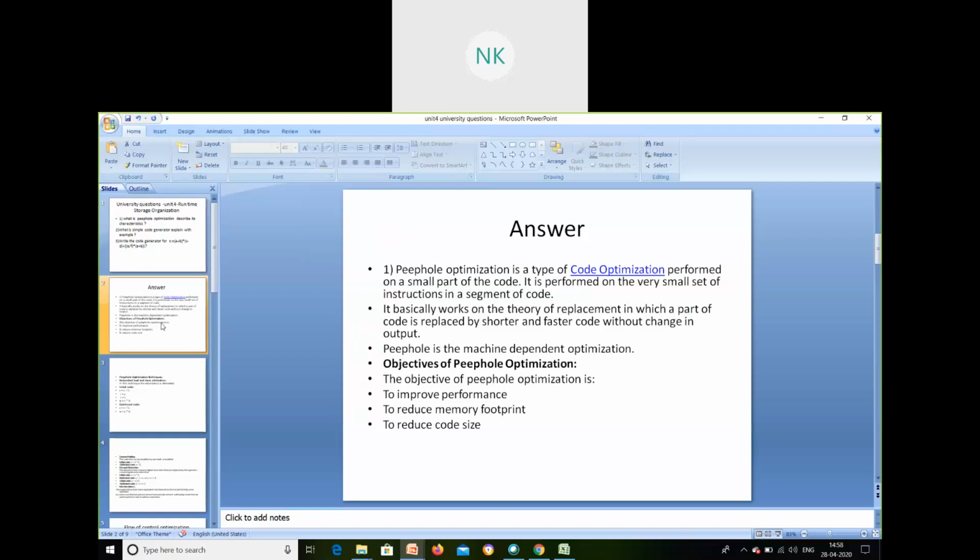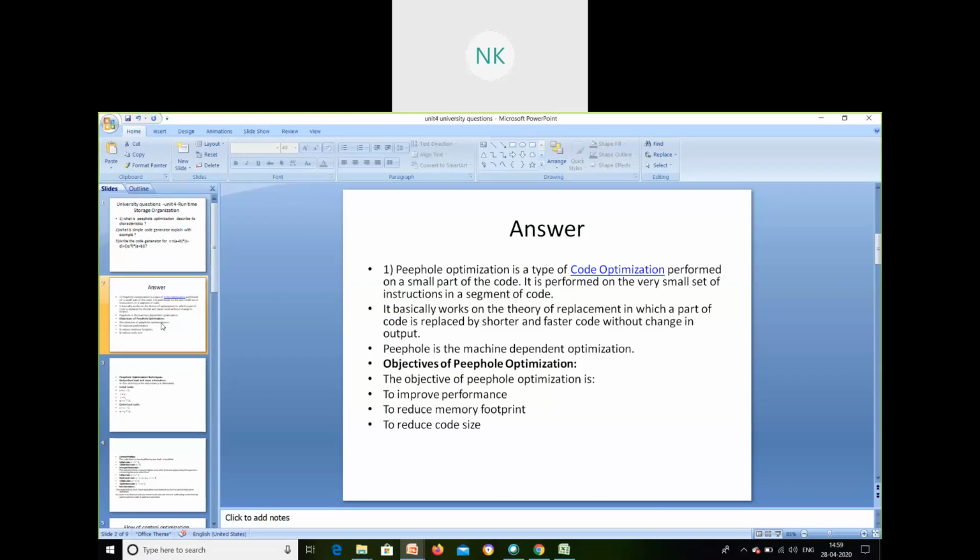So if the code is less, the occupied memory will be less. So it will not occupy much memory. That is one of the advantages of using peephole optimization. And the other one is it reduces the code size. Obviously, when the code size is reduced, the memory will be taking less space. It will not be taking much space, right? So these are the advantages of using peephole optimization.